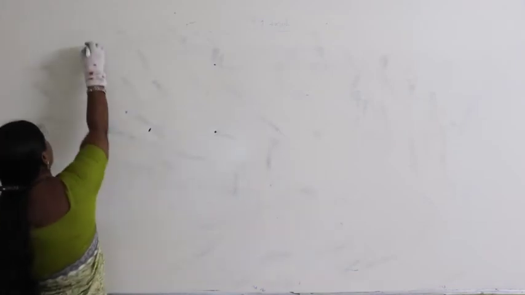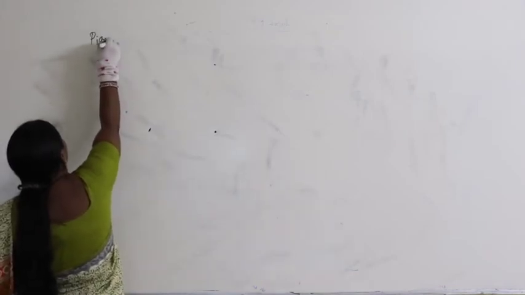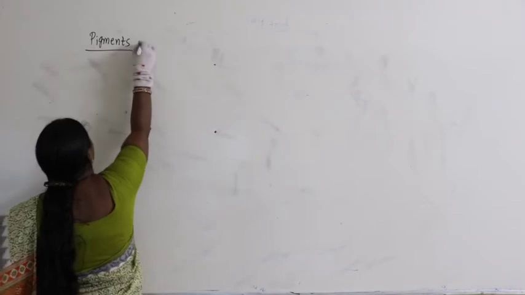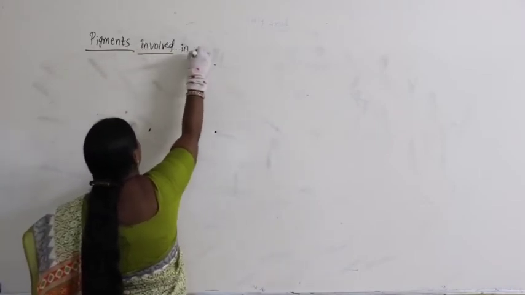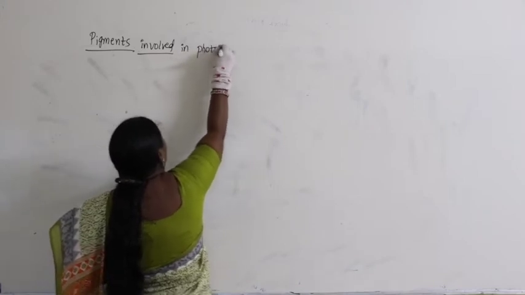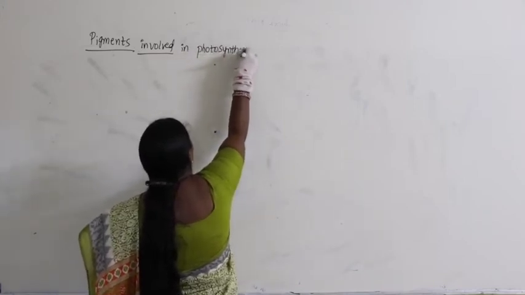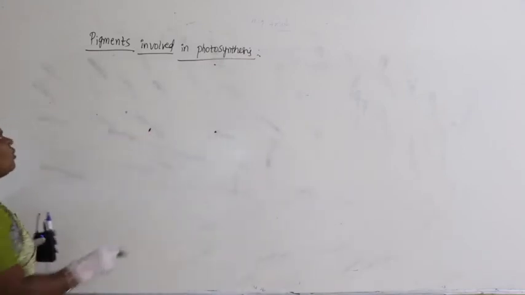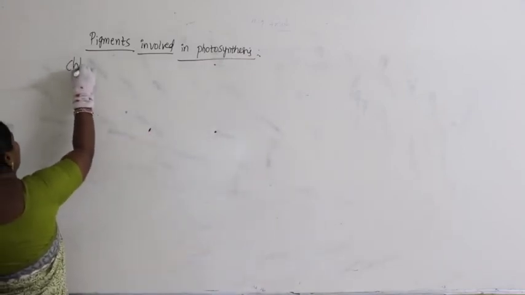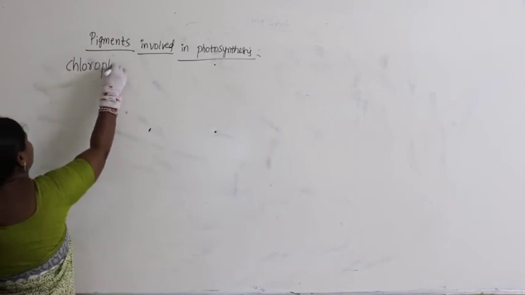So, let us continue with the same concept. Pigments involved in photosynthesis. What is the main pigment involved in photosynthesis? Chlorophyll. Let us talk about chlorophyll.